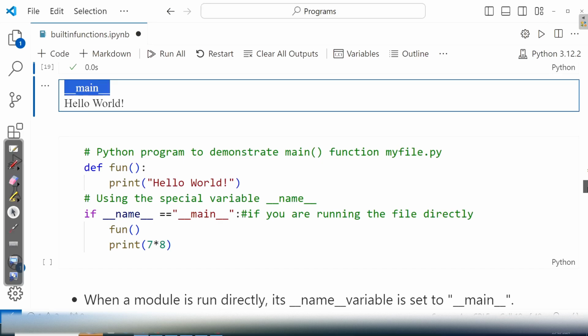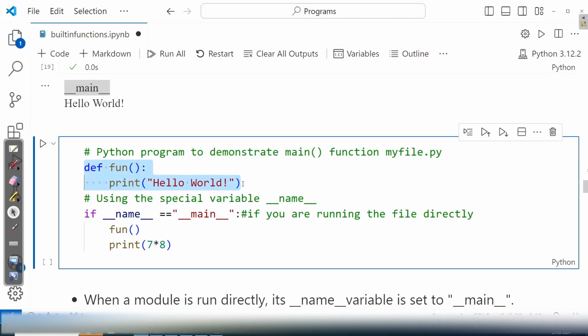Now look at this program. Here, what I am doing is the same function. It has a single print statement, hello world. Now what I am checking is if __name__ is equal to the string literal __main__. What do you mean by that? That is, whenever you are running this file directly, only then this code is executed. This part of the code is executed only when you run the file directly.